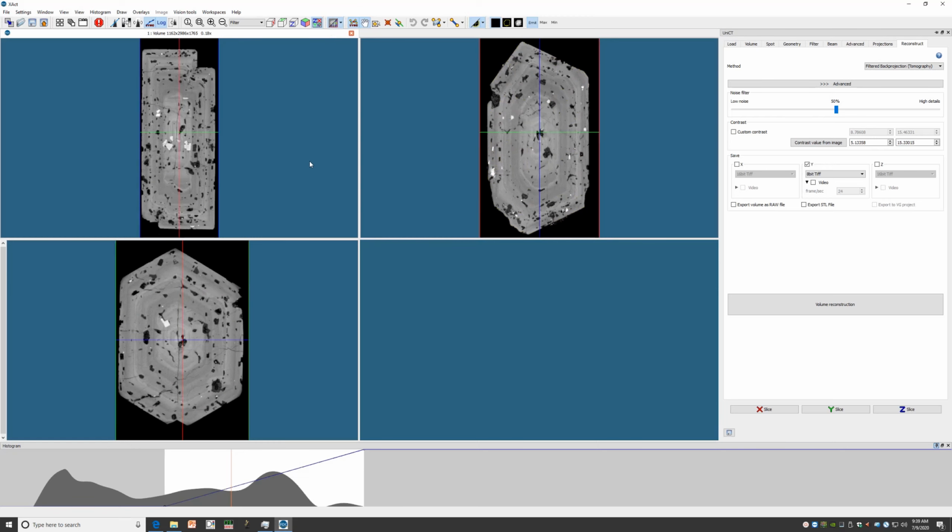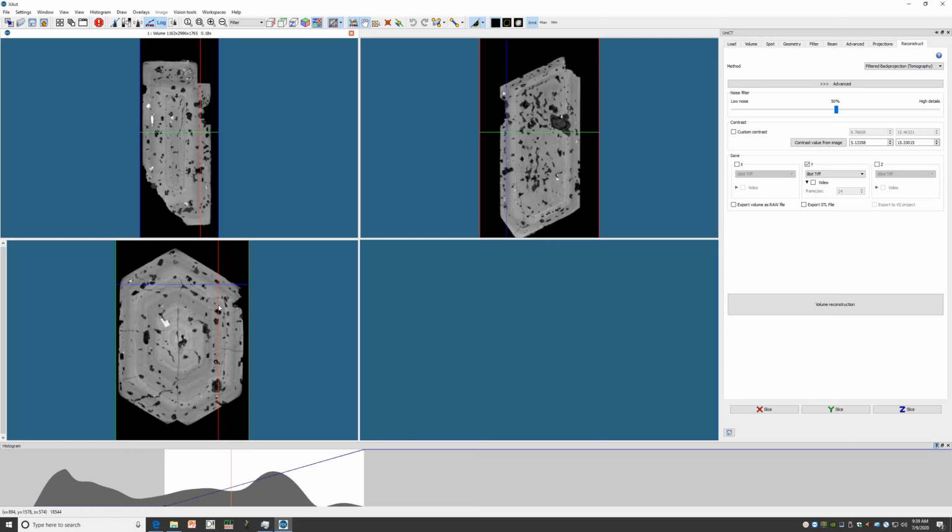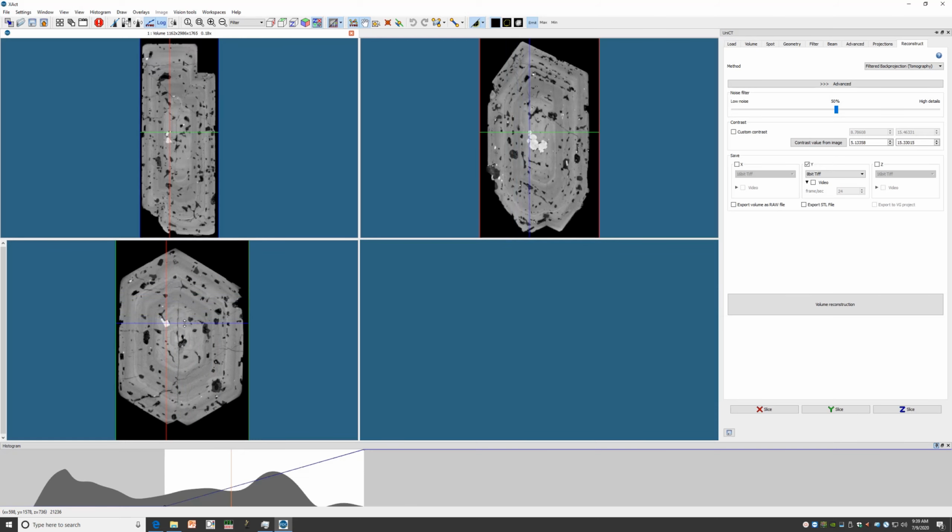It can be very useful to scroll through the axes in each dimension. That's what the colored lines in each of these quadrants are for. If you drag across, you will see the images in the other quadrants scrolling through slices. Likewise, you can do this in each dimension. This can help you pinpoint a certain location in your sample. For instance, if we wanted to look at this small crystal inclusion, we can drag our cursor to line up on that point, and then in each of the quadrants we will see the same object from different directions.